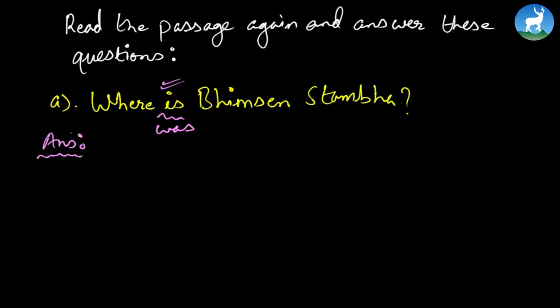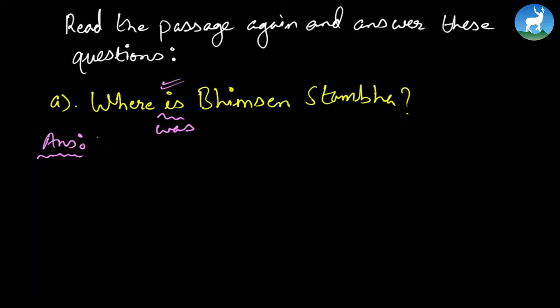So remember, these questions are from the passage, and don't forget that we'll get the answer in the passage itself. So let's see where we can get the answer. If you look at the first paragraph, you'll see that there's this passage which reads: in the center of Kathmandu city lies a big open ground called Tudikhel. On the southwest tip of Tudikhel there is a big tower. It is called Bhimsen Stamba or Bhimsen Tower, but it is known as Dharara most commonly. So see, that's where the answer is. So where is Bhimsen Stamba?